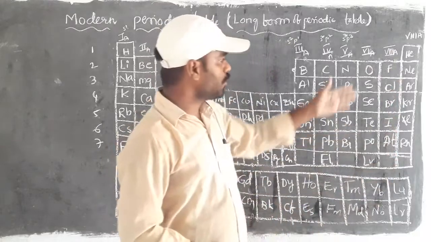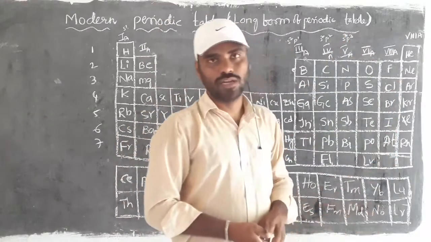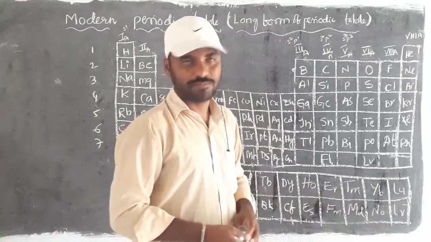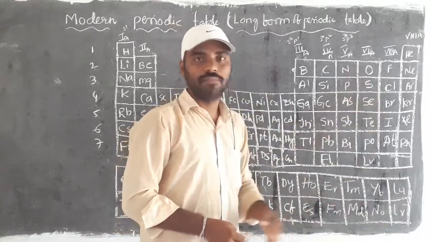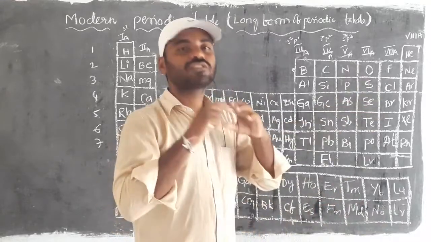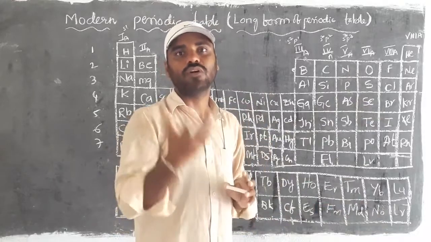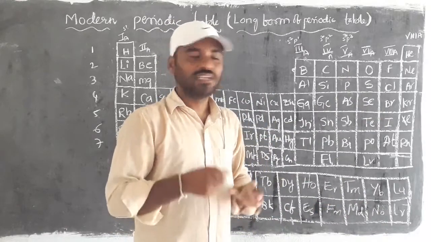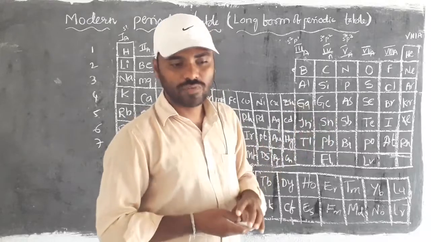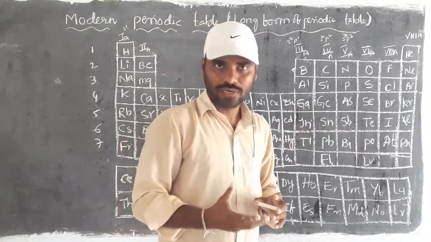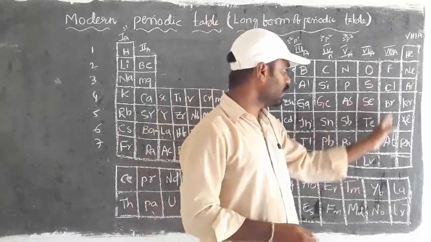That particular group of elements we call halogens, because those elements are present in salt form. The main source of salt is the ocean, right? In Latin, ocean we call halo, right? For that, this group of elements we call halogens.